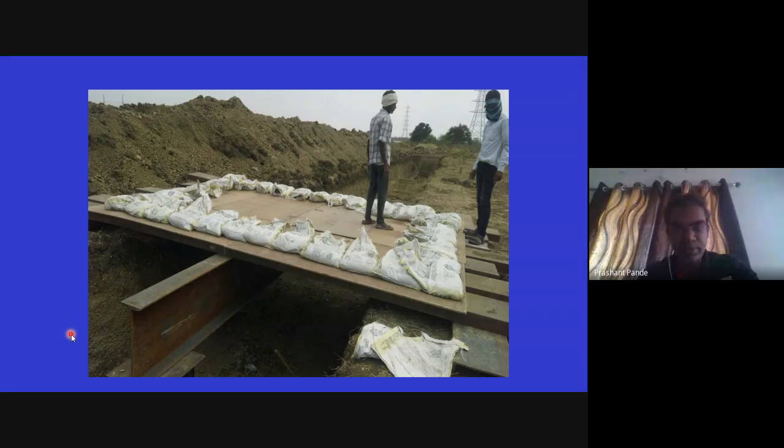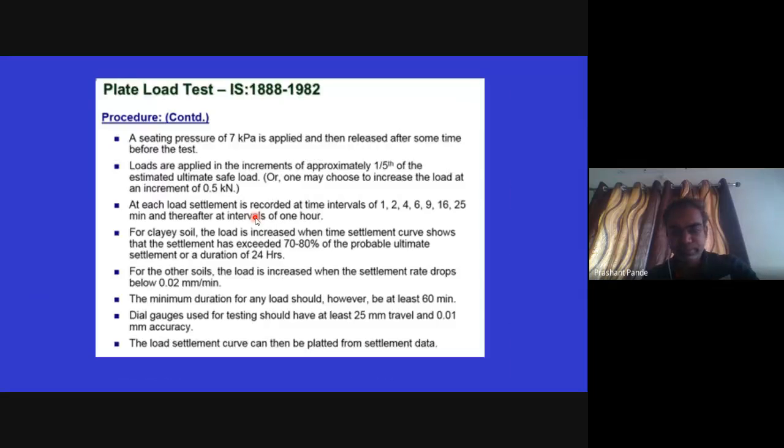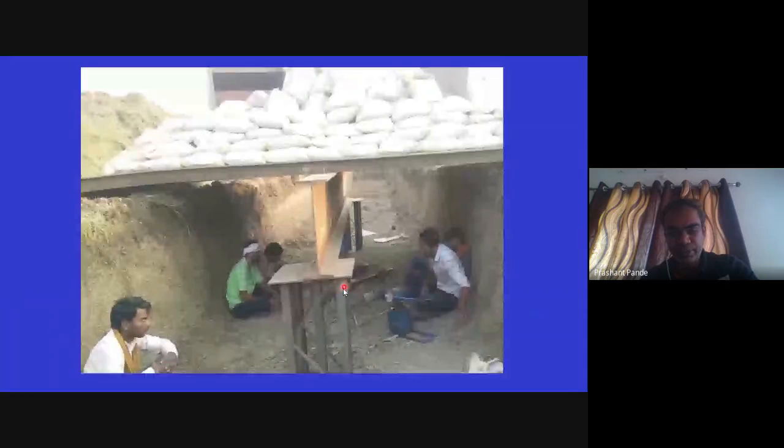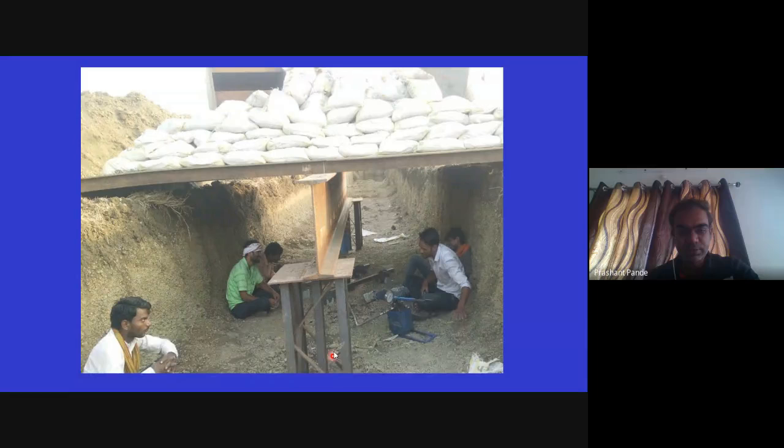These are some field snapshots. See here, cross girders are provided, and these are C channels placed over the cross girders, and then some steel plates are placed as a platform. Here sandbags are placed as weight. So likewise the arrangement will be done, and here the pressure jack is connected to the jack, and the plate is placed. This is a dial gauge.